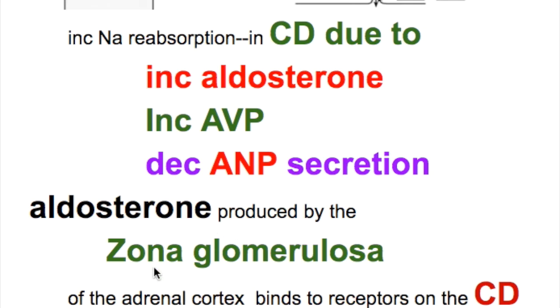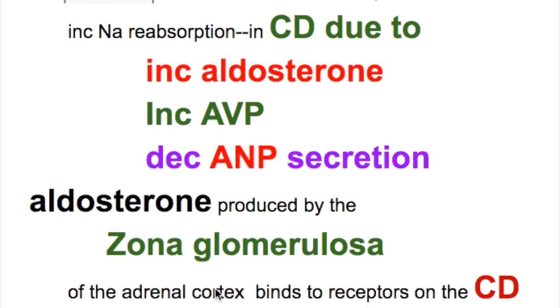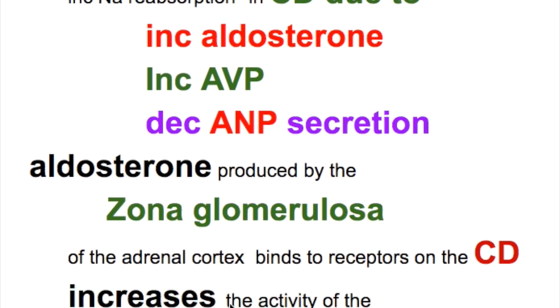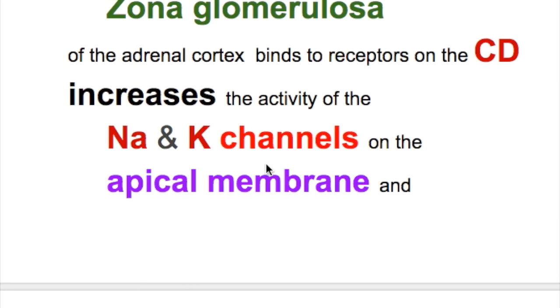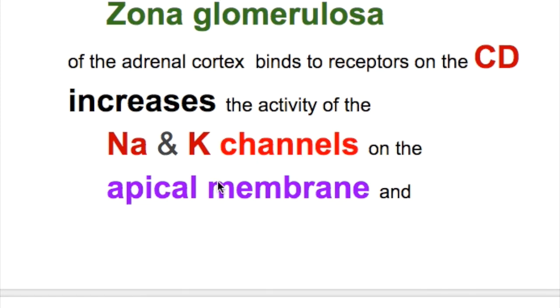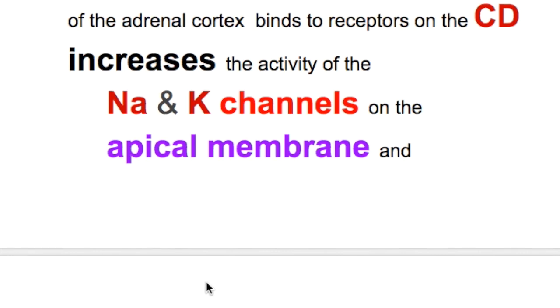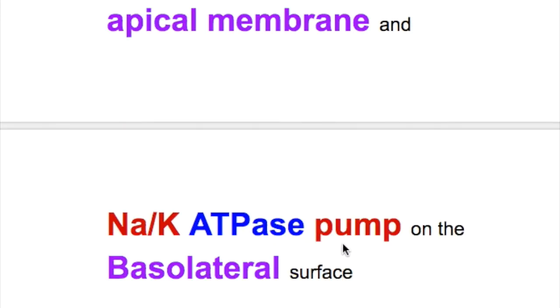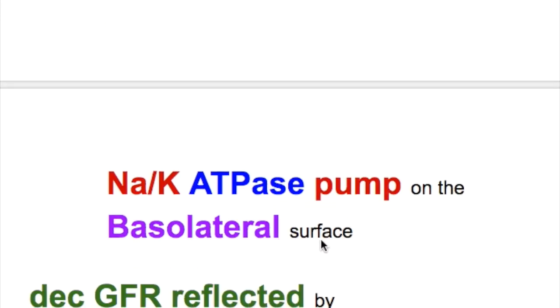So the aldosterone produced by the zona glomerulosa of the adrenal cortex binds to receptors on the collecting duct, increases the activity of the sodium potassium channels on the apical membrane, and sodium potassium ATPase pump on the basolateral surface.